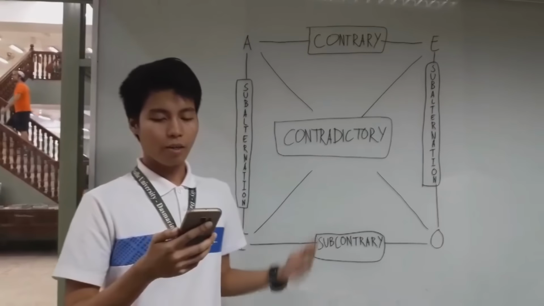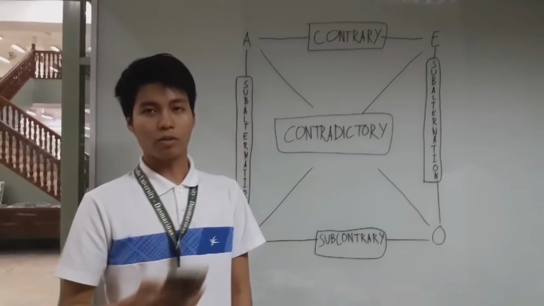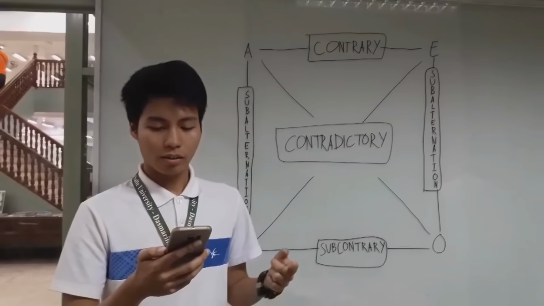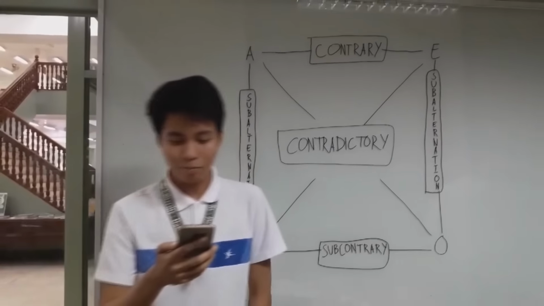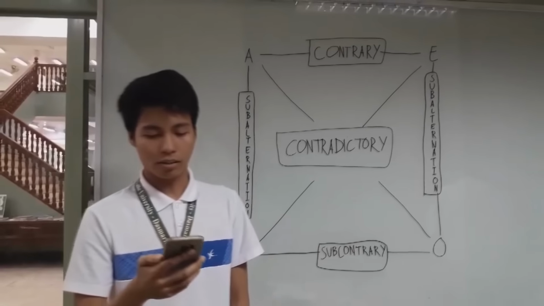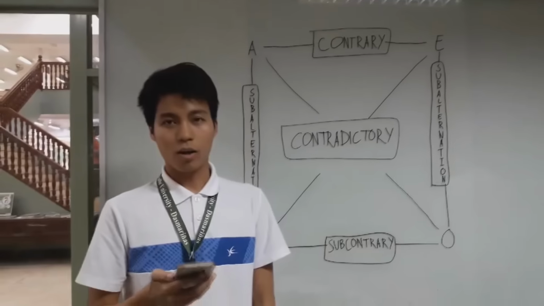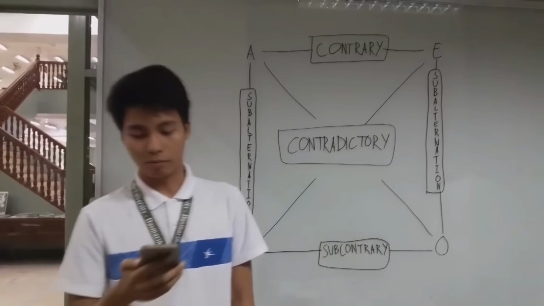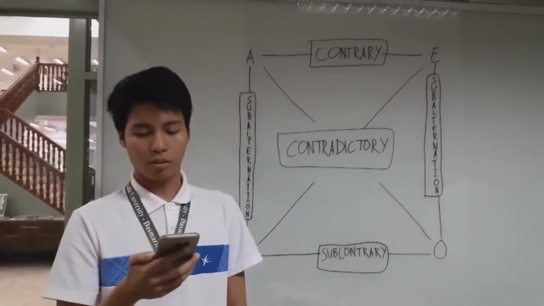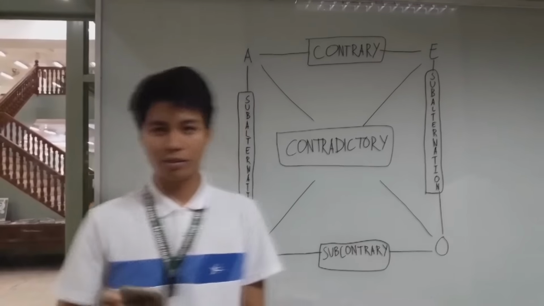Secondly, A and E propositions are contrary. Propositions are contrary when they cannot both be true. For example, an A proposition, all giraffes have long necks, cannot be true at the same time as the corresponding E proposition, no giraffes have long necks. Note, however, that corresponding A and E propositions, while contrary, are not contradictory. They can both be false, as with the examples all planets are gas giants and no planets are gas giants. Got it?